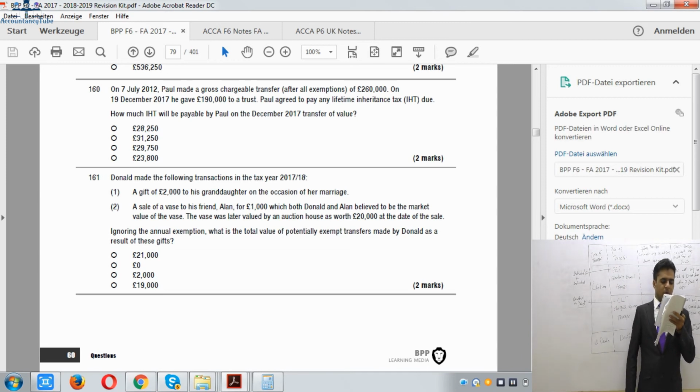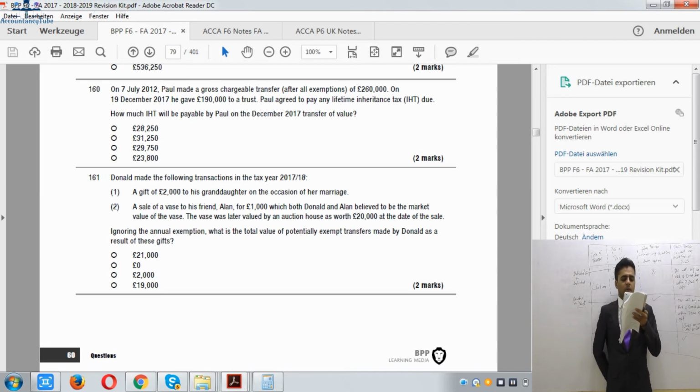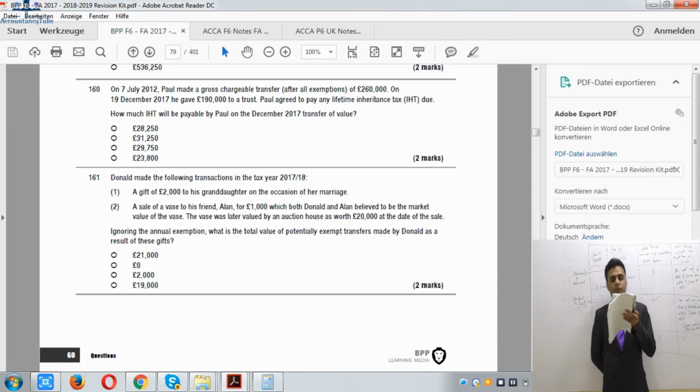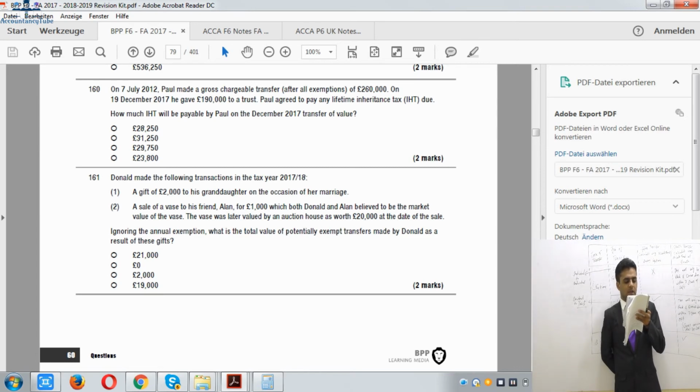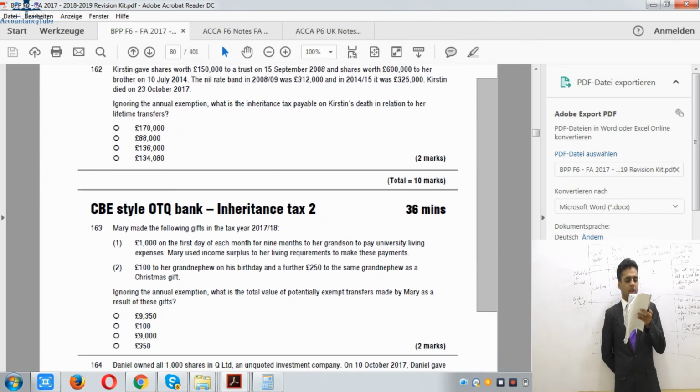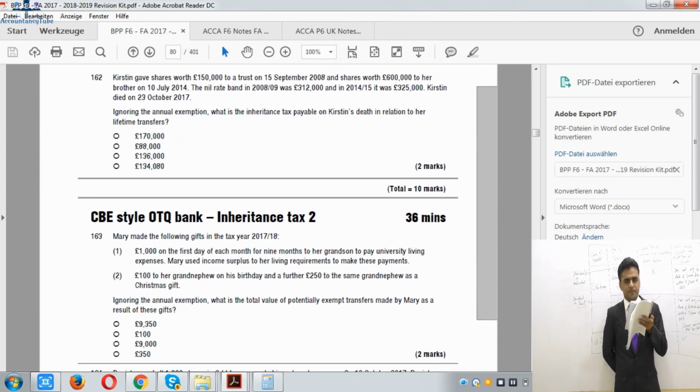Christian gives shares worth £150,000 to a trust on 15th of September 2008, and shares worth £600,000 to her brother on 10th of July 2014. The nil rate band in 2008-9 was £312,000, and in 2014-15 it was £325,000. Christian died on 23rd of October 2017.